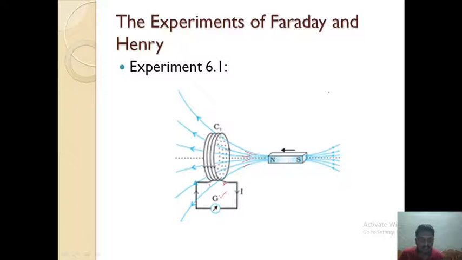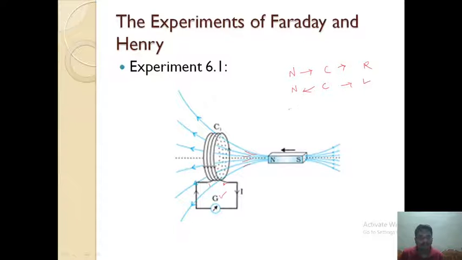In the first case, when the north pole of the bar magnet is pushed towards a coil, let the deflection in the galvanometer be towards the right. In the next case, when the bar magnet is pushed away from the coil, let it deflect in another direction, that is towards the left. The deflection in the galvanometer will be in the opposite direction.